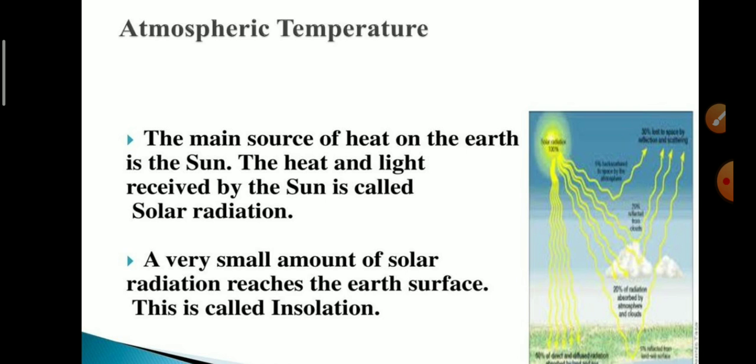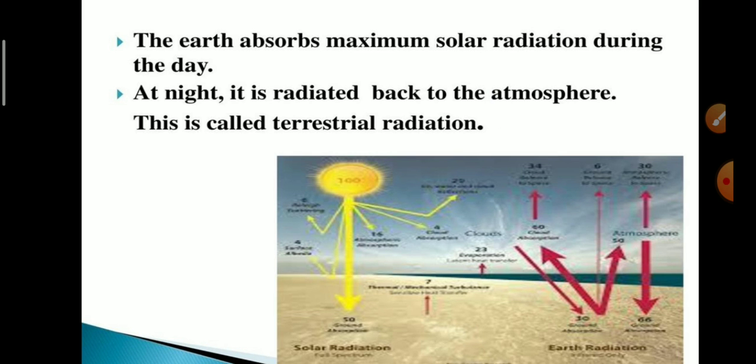At night, the heat which was absorbed during the day is radiated back, and that is known as terrestrial radiation. The amount of solar energy received by the earth is called insolation, and the word insolation is derived from incoming solar radiation. The earth absorbs maximum solar radiation during the day, and the heat radiated back to the atmosphere is known as terrestrial radiation.